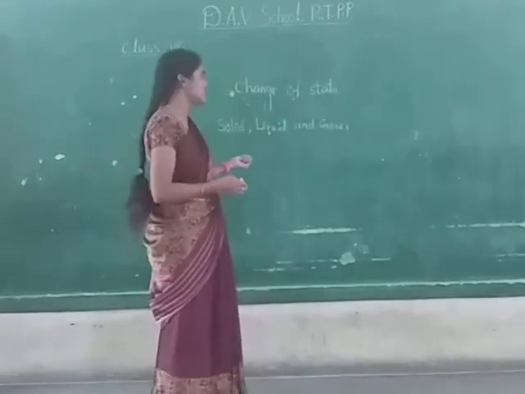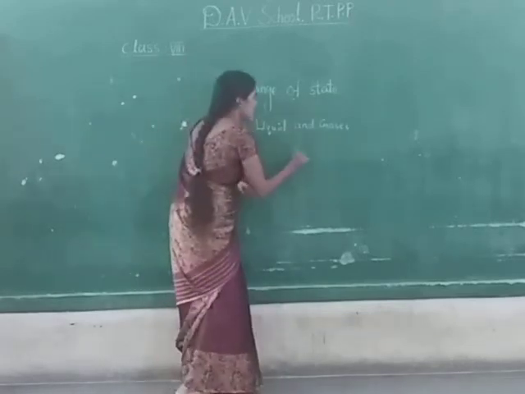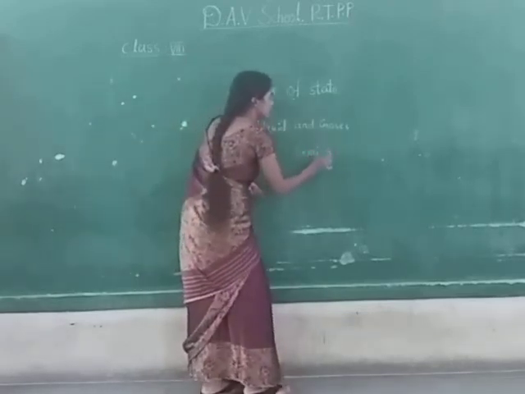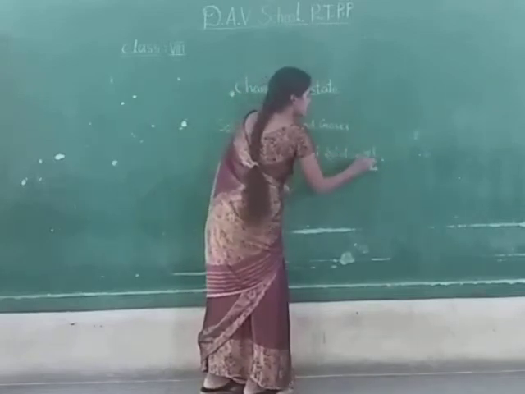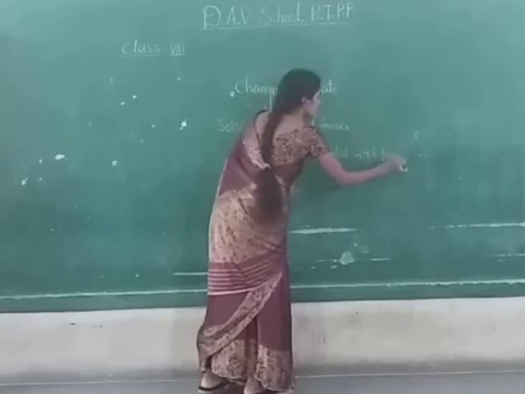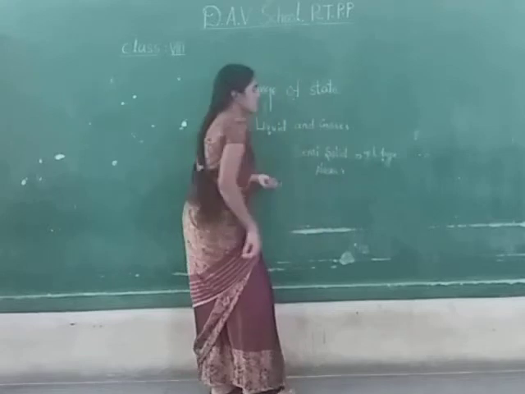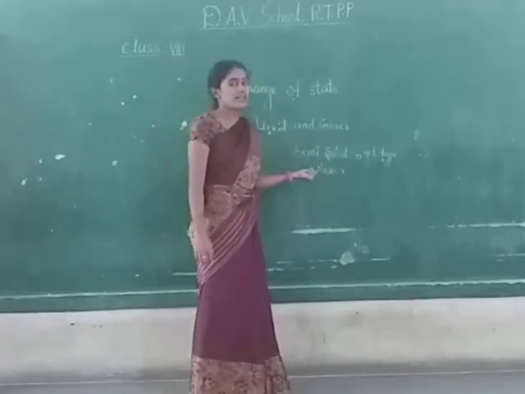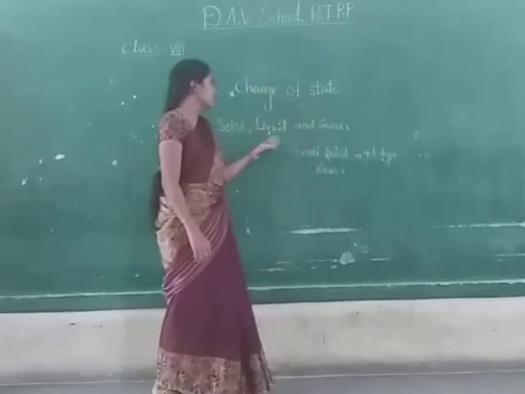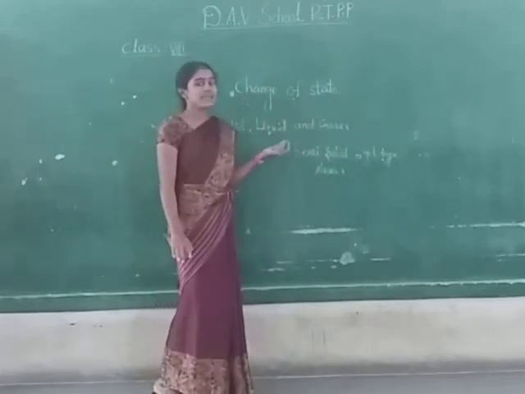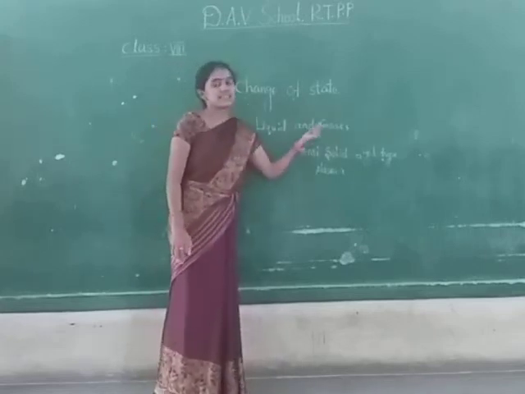Not only these three, there are some more states, that is semi-solid and semi-liquid. That is nothing but the gel type, which is also called plasma. So it will be available in gel type. Generally the basic states of matter are solid, liquid and gases.